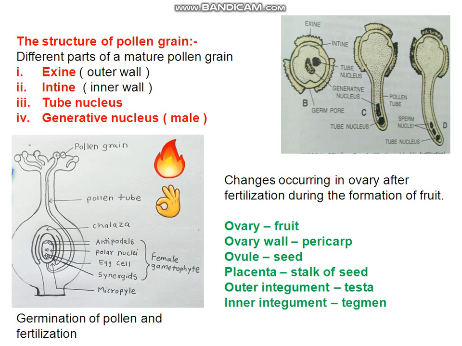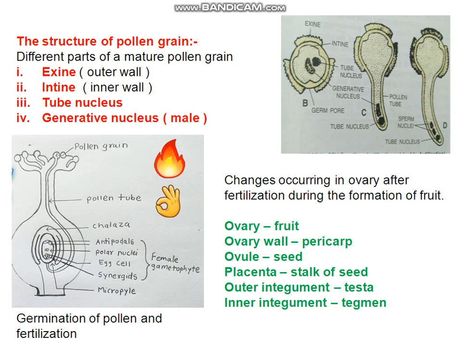All these portions remain in a sac-like structure. The innermost round-shaped sac-like structure is called the embryo sac. The embryo sac contains 7 cells.